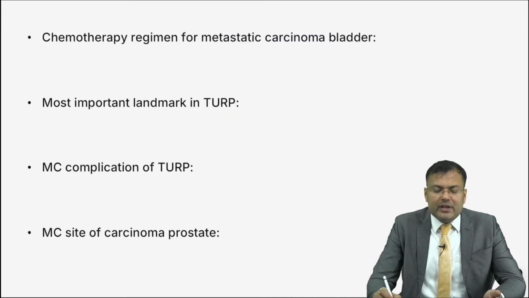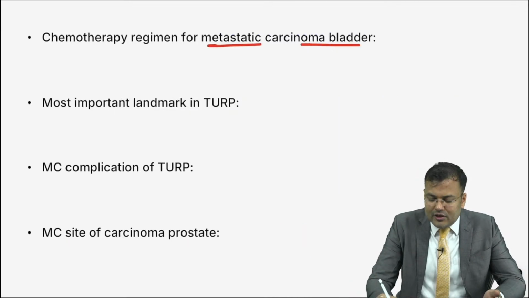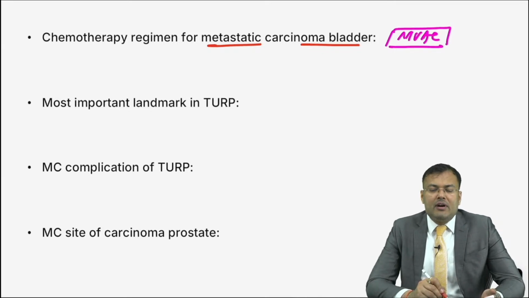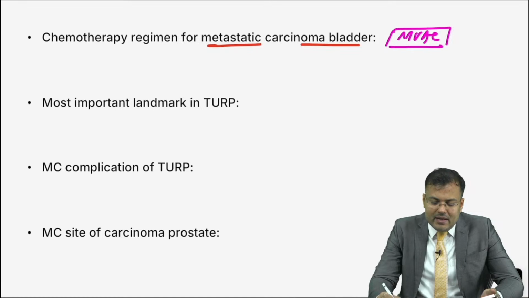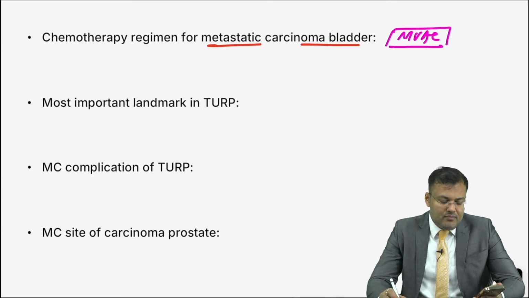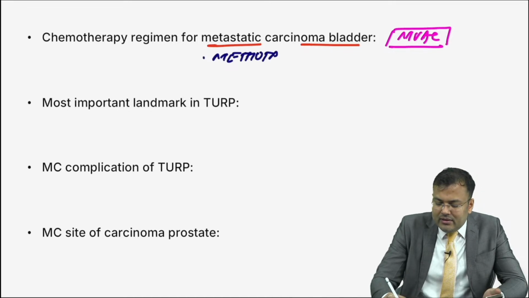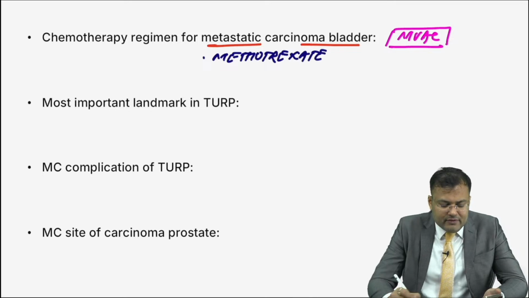Next, chemotherapy regimen for metastatic carcinoma bladder. It is MVAC. You have to tell me the full form. I'm telling you the short form; tell me the name of the agents. First, tell me M. Everybody is correct. M is methotrexate. Next, it is not vincristine.